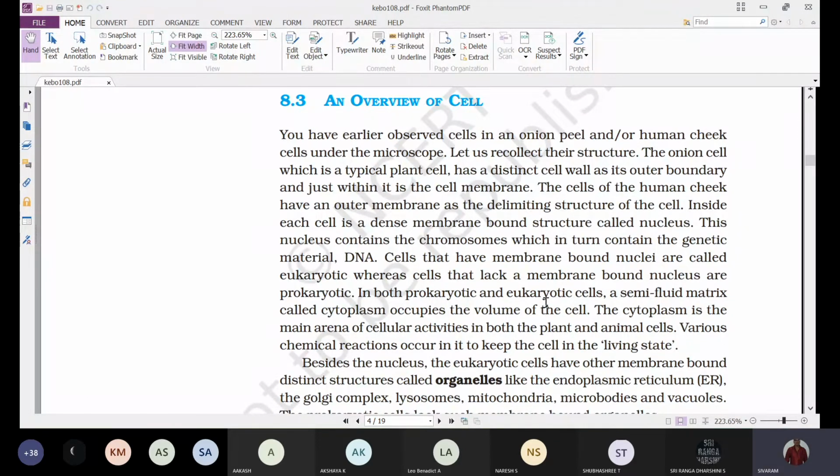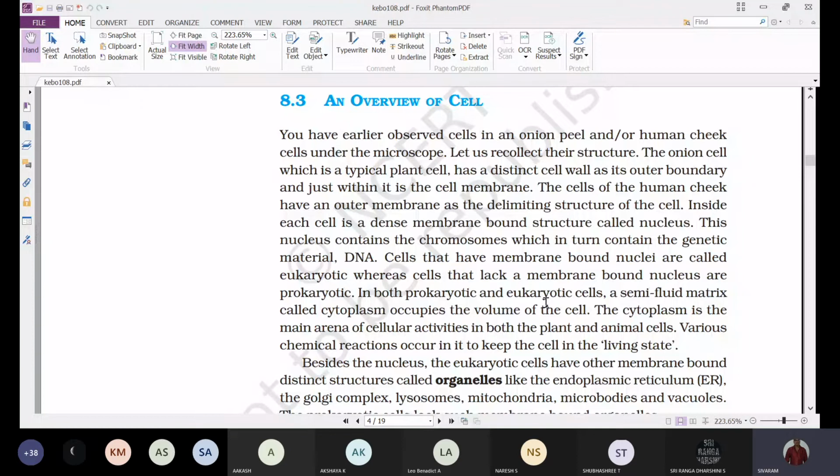And next, inside each cell is a dense membrane-bound structure called the nucleus. That means inside the plant cell or animal cell, we find a dense membrane-bound structure. The fluid present inside this structure is dense, and it is surrounded by a membrane. We call this dense membrane-bound structure the nucleus. It is present in both plant cells as well as animal cells.